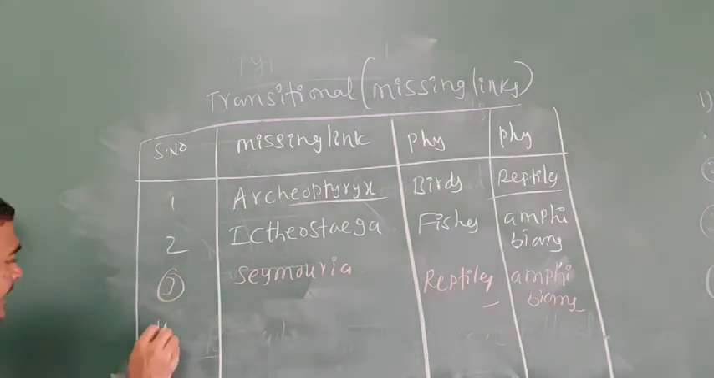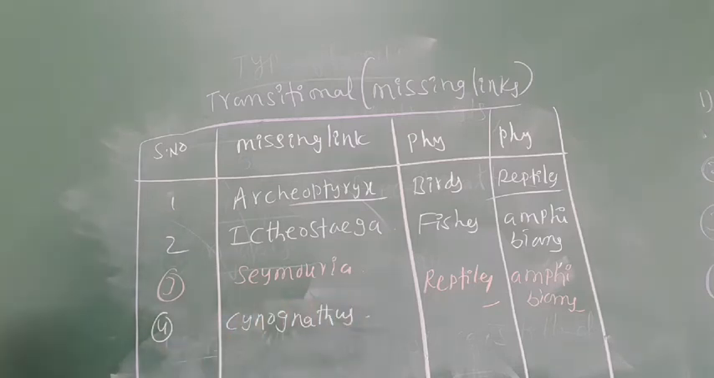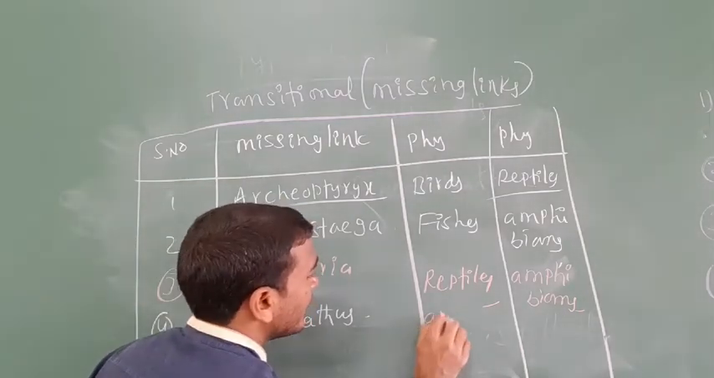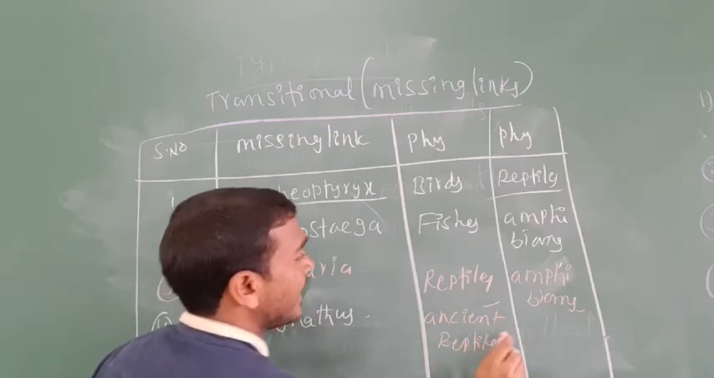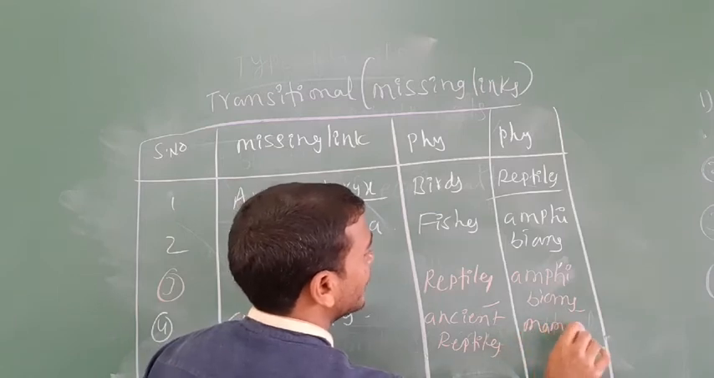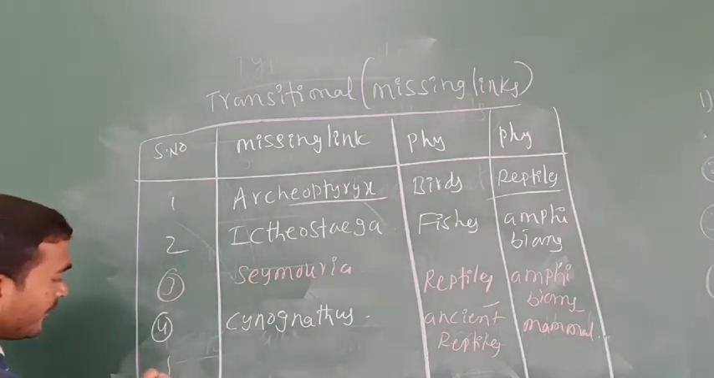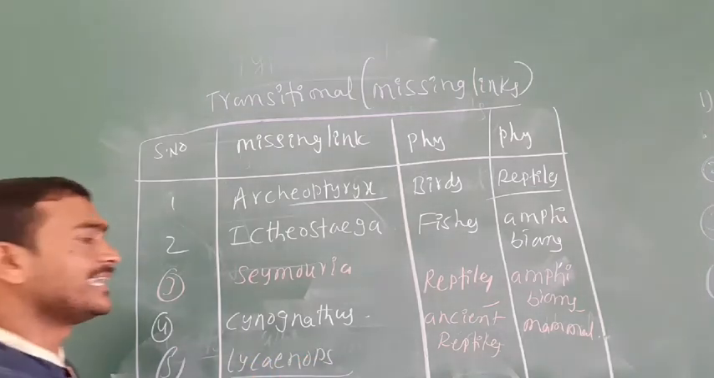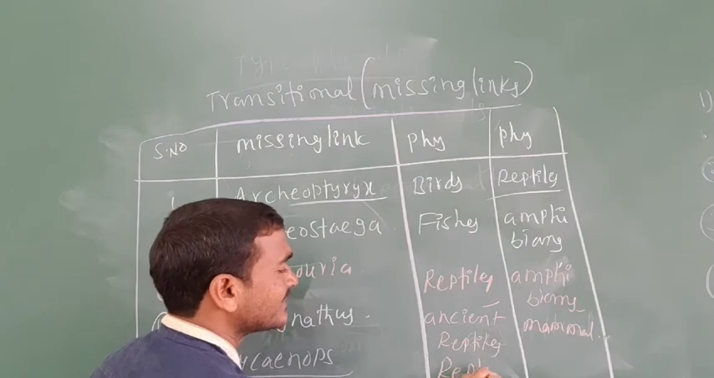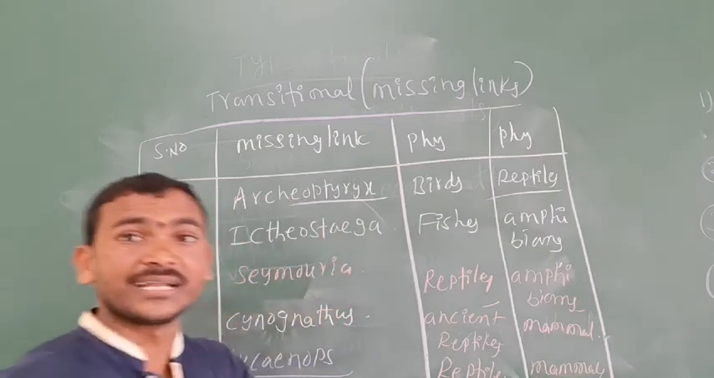Next, Cynognathus. The fourth one is Cynognathus. It is the missing link between the ancient reptiles and the mammals. Next, the fifth one, Lycaenops. It is a connecting link between the reptiles and the mammals.